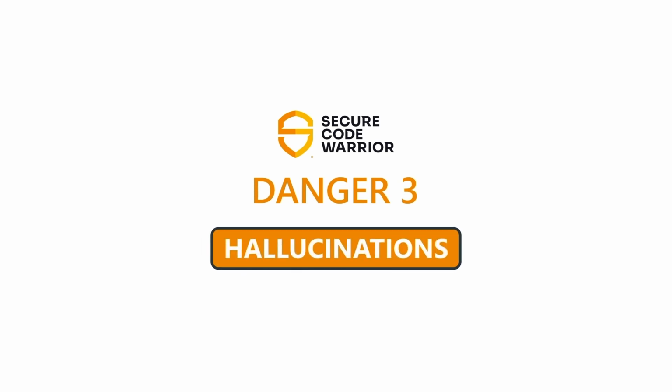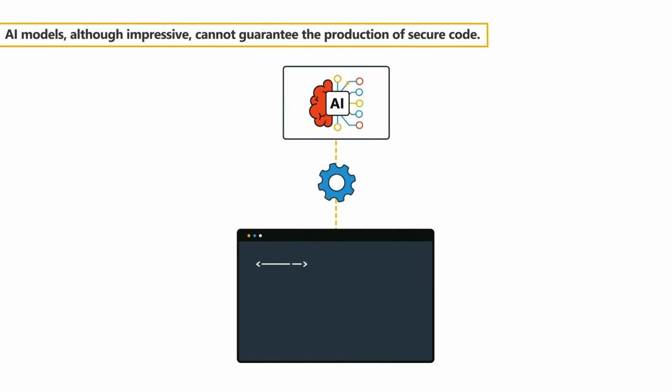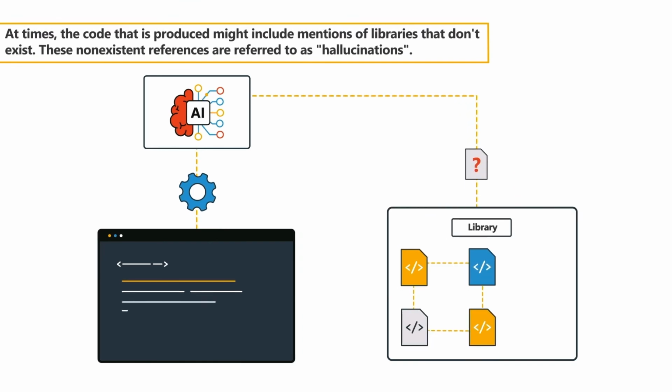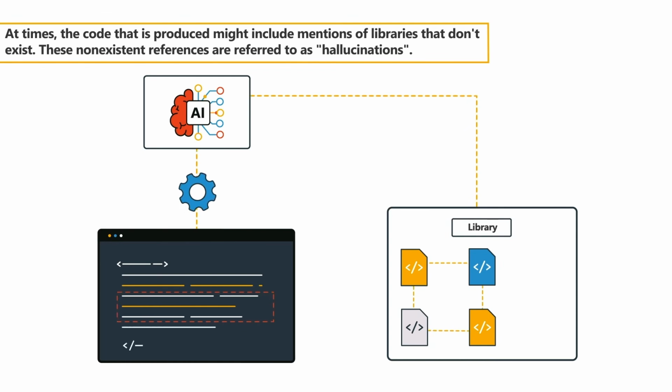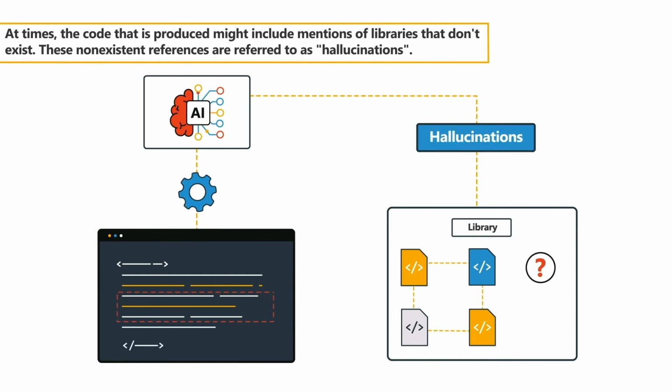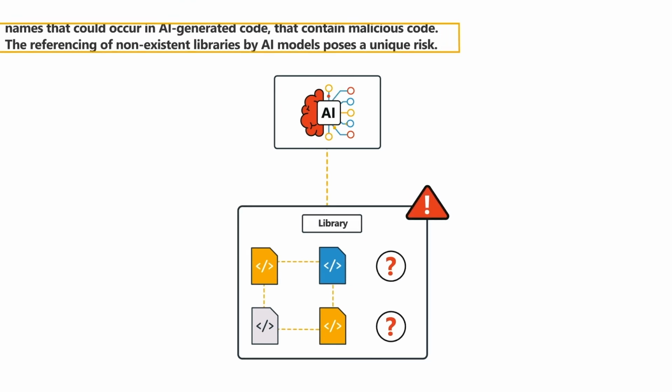Danger 3. Hallucinations. AI models, although impressive, cannot guarantee the production of secure code. At times, the code that is produced might include mentions of libraries that don't exist. These non-existent references are referred to as hallucinations. The referencing of non-existent libraries by AI models poses a unique risk.